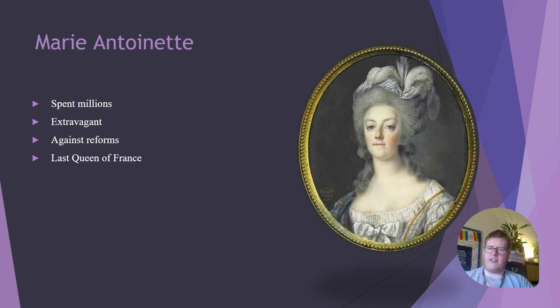First, let's introduce his wife, Marie Antoinette. She spent millions. She lived a very extravagant life. She was against the reforms, and she'll be the last queen of France. Allegedly, she also had a gambling problem, and people think she said, let them eat cake. She didn't. Historians kind of debate whether or not she actually said, let them eat pain, which is the French word for bread, but we don't know for certain.